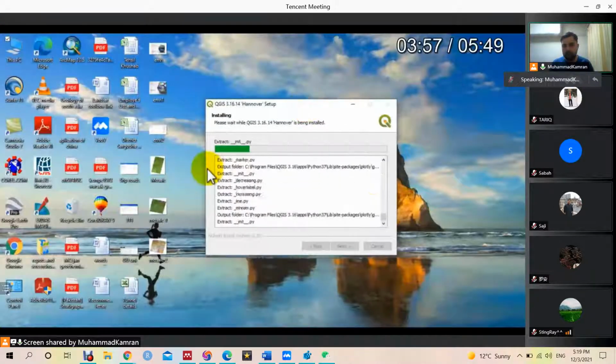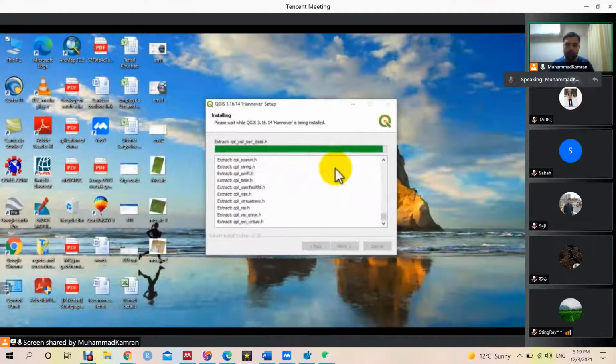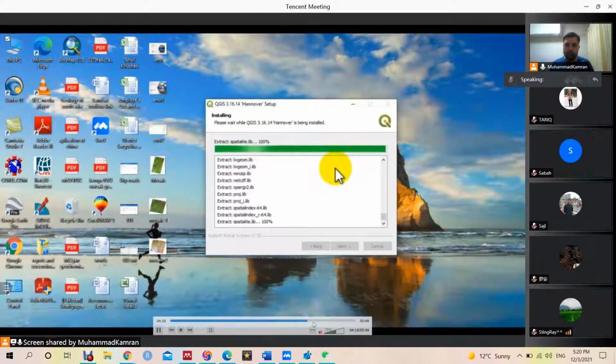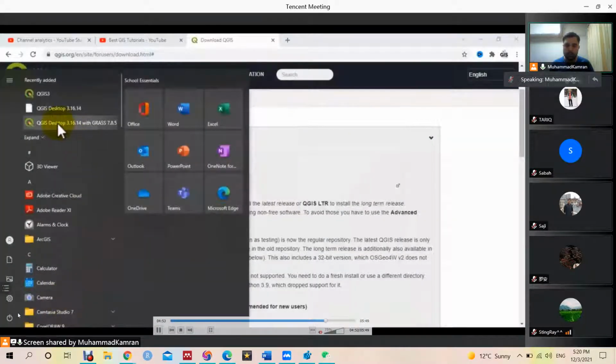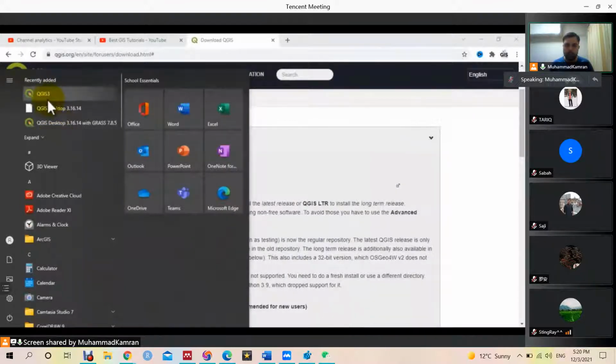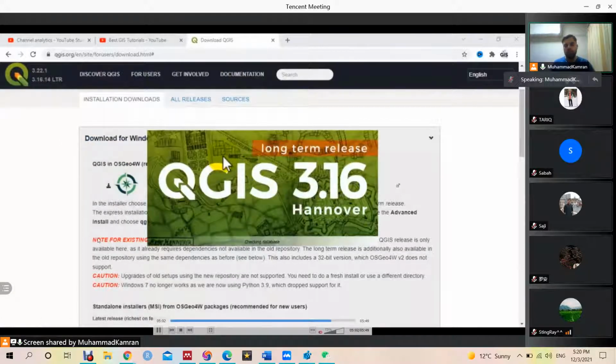I am fast forwarding it, so it's done. Okay, finish. Then he will go to the start menu and find QGIS, and here it is opening. So that's it.